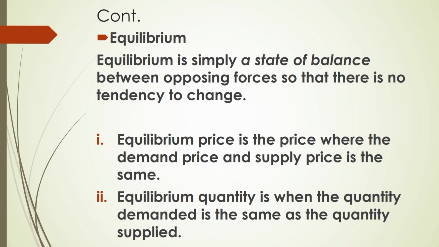And the equilibrium quantity is where the quantity demanded is the same as the quantity supplied. So the quantity that consumers are demanding is the same as the quantities that producers are also producing into the market. This brings about equilibrium. This brings about balance in the market when there is agreement between prices and quantity.